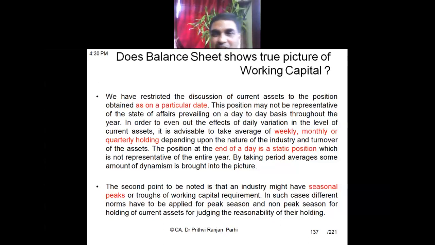And again, some industries may face peak and non-peak season differences. The peak season working capital position might be different, and the non-peak season working capital position might be different. These aspects have to be taken care of, right? So the point is that one should not blindly take the figures from the balance sheet. We should rather see the position over a period of time, because the balance sheet position will always represent a particular point in time, right? Understood?